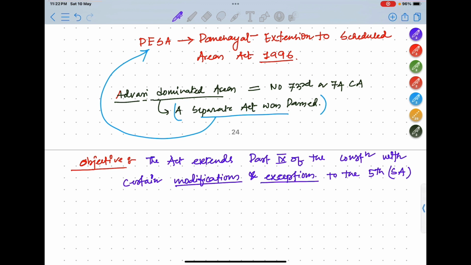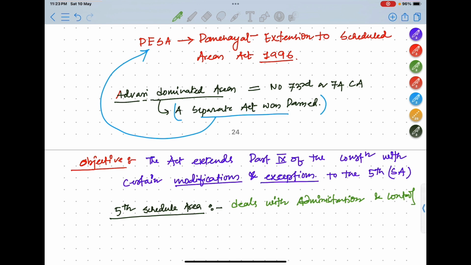Now what is the 5th scheduled area? It basically deals with administration and control of scheduled areas as well as scheduled tribes residing in any state.